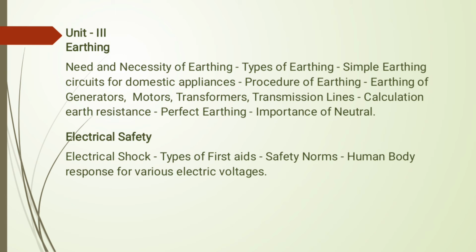Okay, earthing: the need and necessity of earthing, types of earthing, simple earthing, circuits for domestic applications, procedure for earthing, earthing of generators, motors, transformers, transmission lines, calculation of earth resistance and perfect earthing we have to see. And the second topic of the third unit is electrical safety. What safety measures you have to take, and what electrical shock is. Shock occurs when there is no proper working and no proper care.